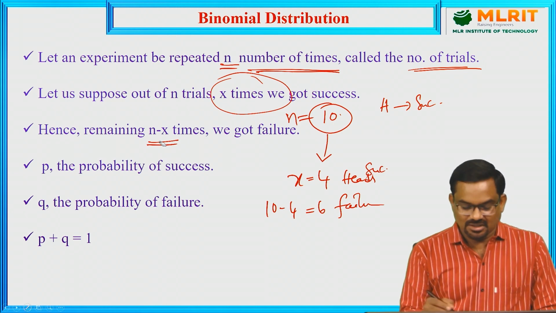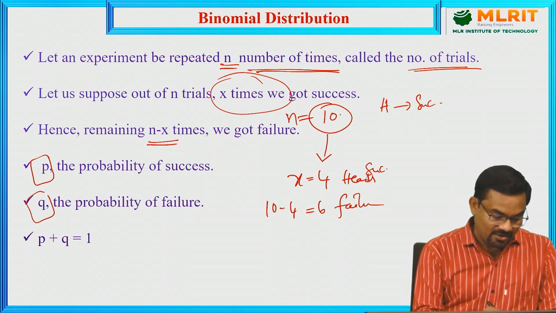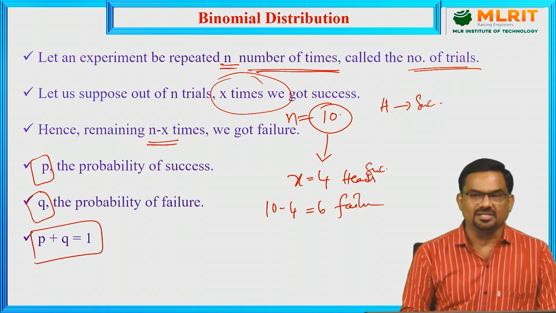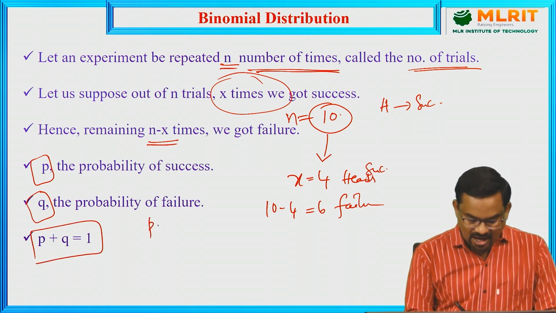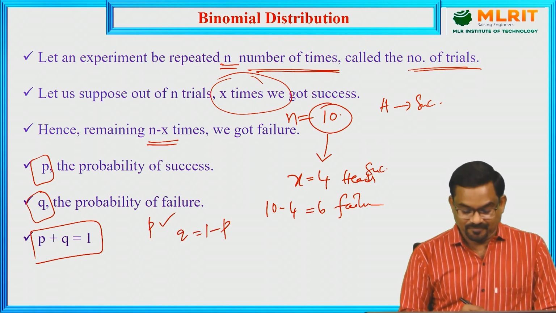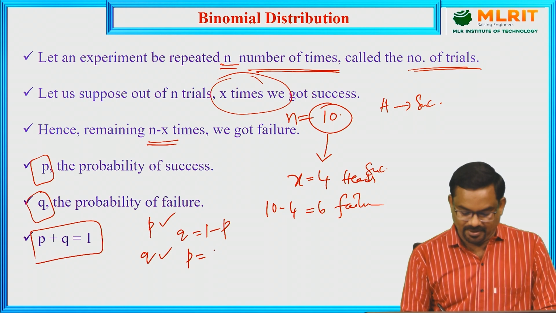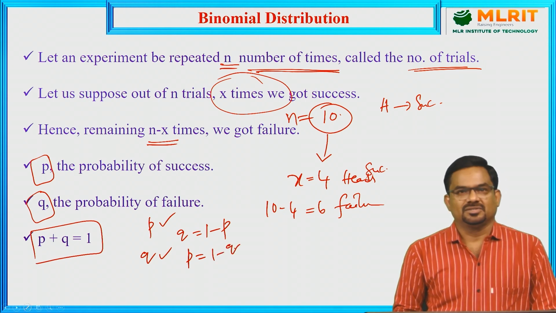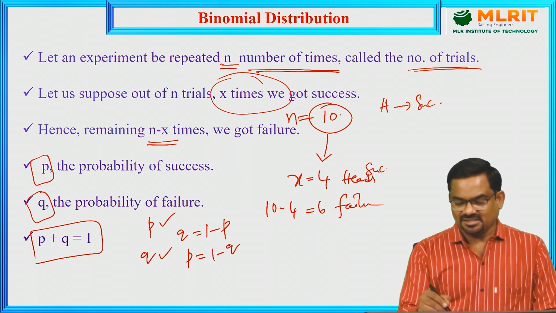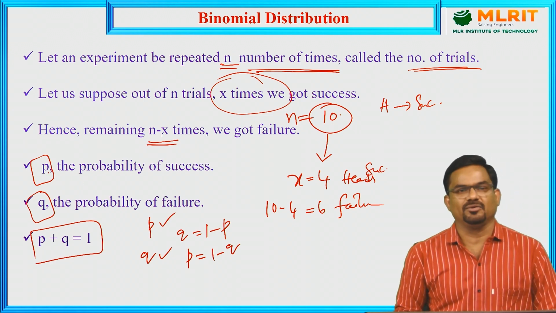And let us denote the probability of success by small p and probability of failure by small q. And we know that p plus q equal to 1. The total probability is always unity. So for example, if we have p, we can find q using q equal to 1 minus p. Or else, if q is given, we can calculate p using 1 minus q. So these are the basic things we should know. The number of trials n, number of successes x, number of failures n minus x, and probability of success small p, probability of failure small q.